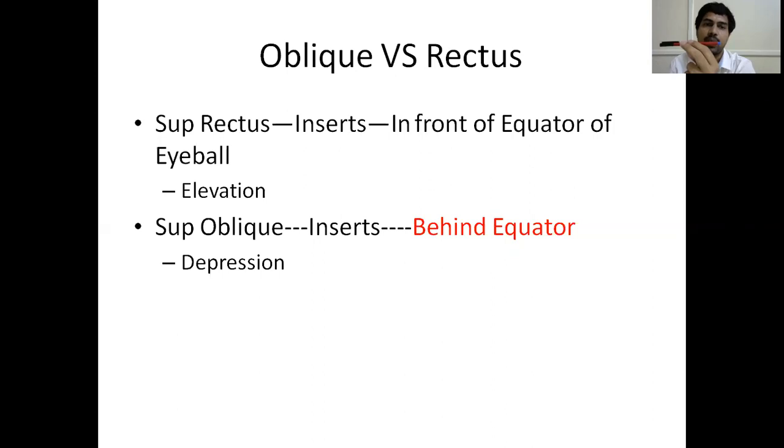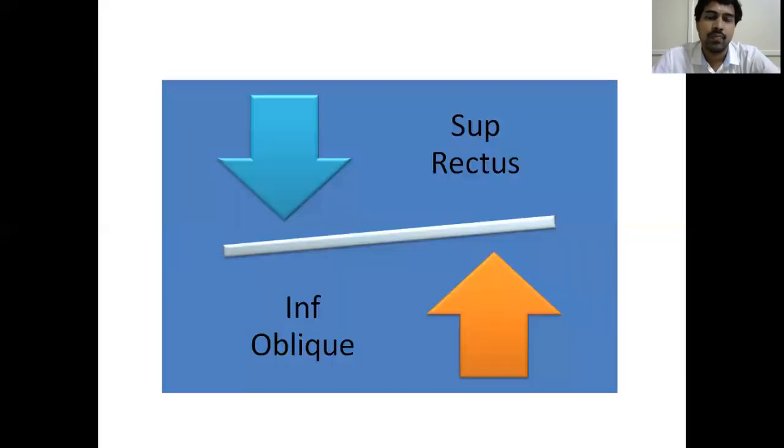The same law applies for the inferior rectus. The inferior rectus muscle attaches in front of the equator, so when it contracts, the eyeball rotates downwards. The inferior oblique muscle is inserted behind the equator, so when it contracts, the eyeball rotates upwards. That is the reason why both muscles are inserted in the same location but the actions differ: one insertion is in front of the equator and the other is behind it. If the superior rectus contracts, the eyeball goes upwards. If the inferior oblique contracts, the eyeball also goes upwards.